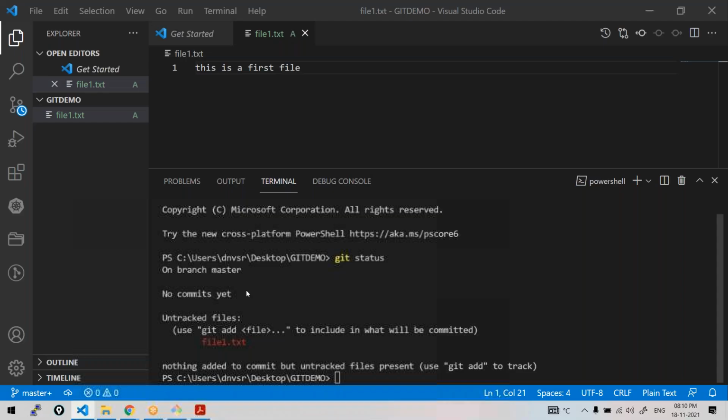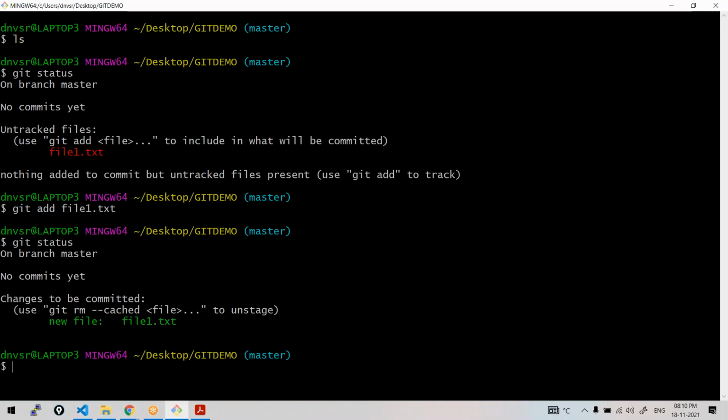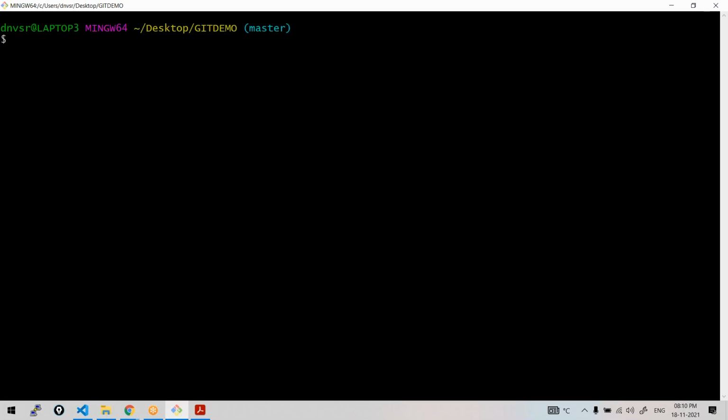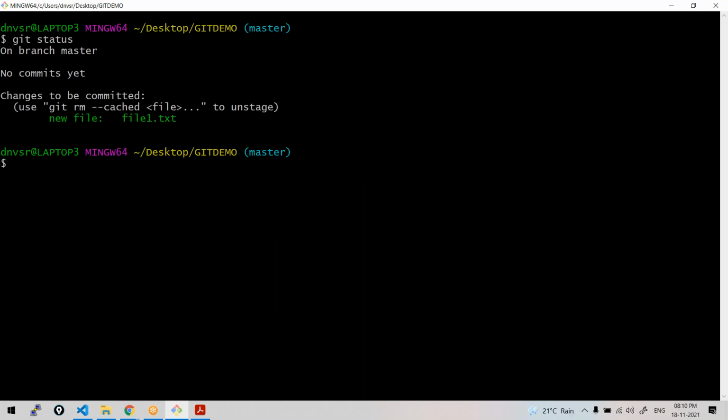You may also work in the same terminal here, or else you can do this. It says changes to be committed. If you want, you can check the status again. Okay, I'll commit it. How do you commit? Git commit -m, M for message. The message flag is mandatory. You cannot skip that. Give some message, like it is about the first file in my repository.